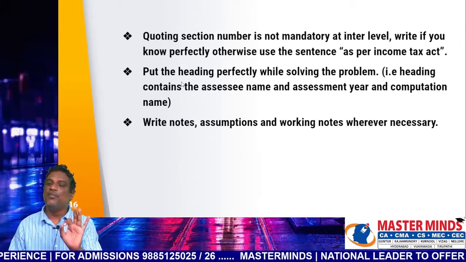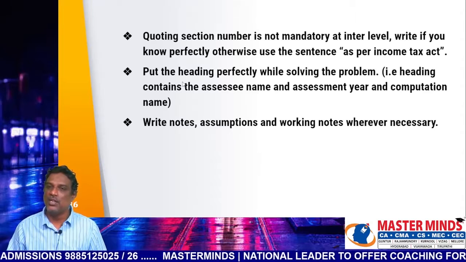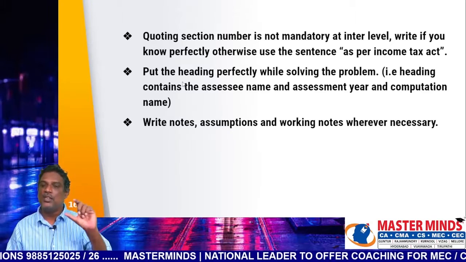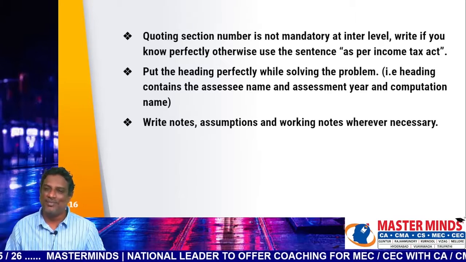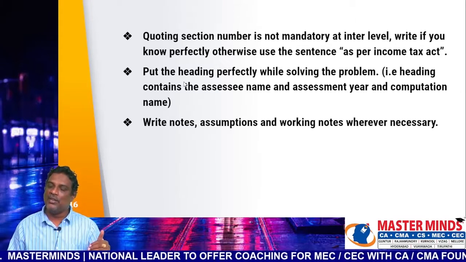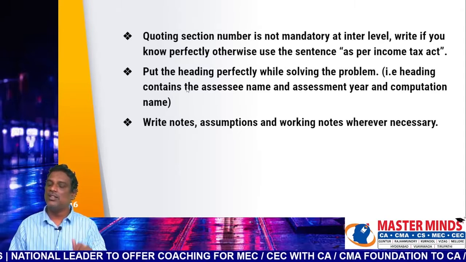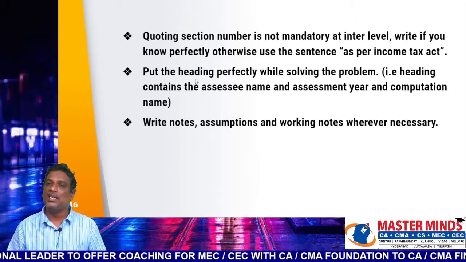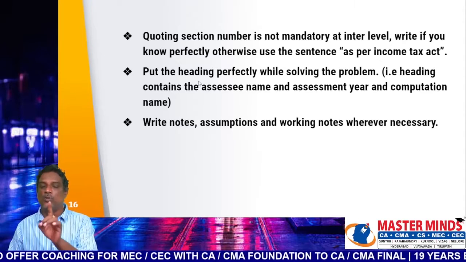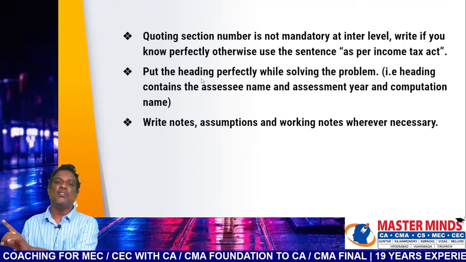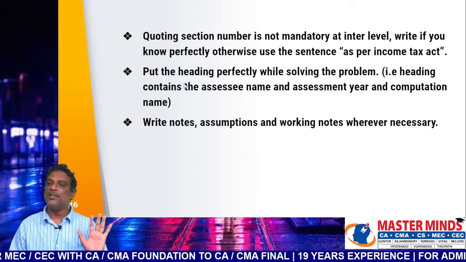For example, if you want to solve a problem relating to total income of Mr. X, put the heading: computation of total income of Mr. X for the assessment year 21-22. The same heading is followed in other chapters also, with some changes. For a problem relating to PGBP, put the heading as computation of PGBP of so and so person for the assessment year 21-22. Put the heading perfectly.